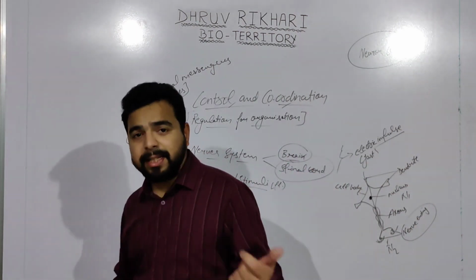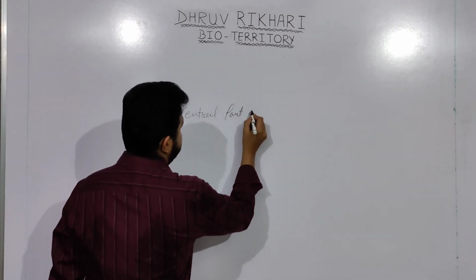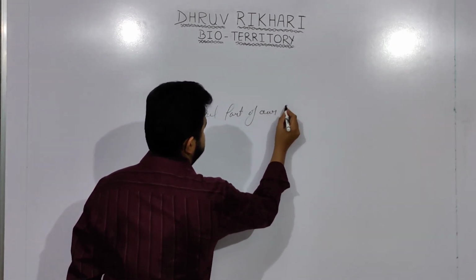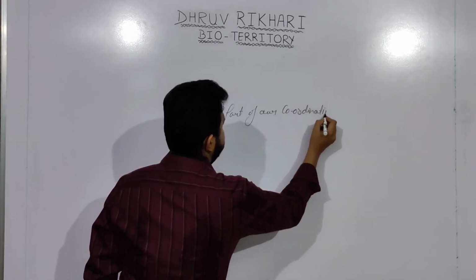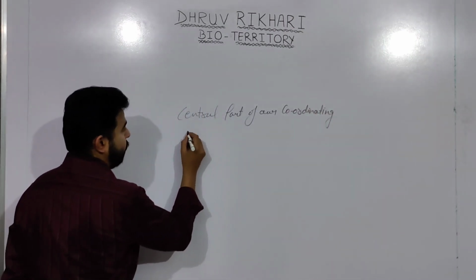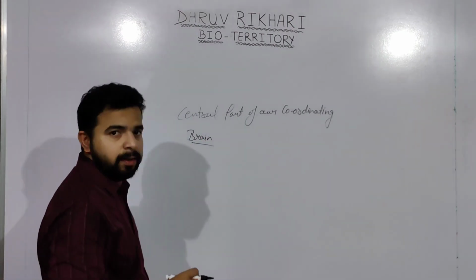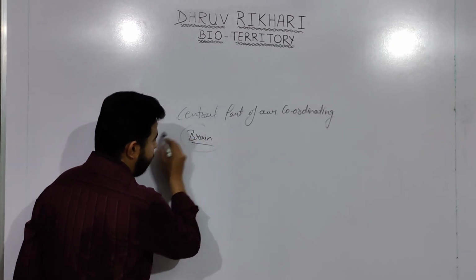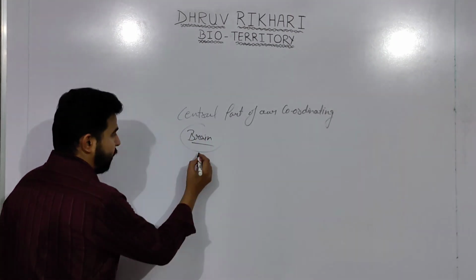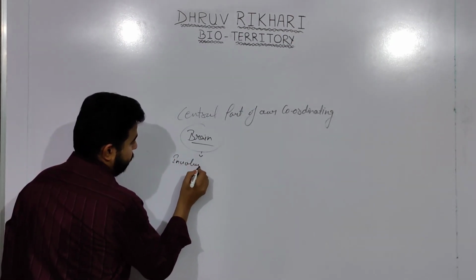Now we will discuss the brain, the central part of our coordinating system. The brain is part of the central nervous system, and it helps in controlling involuntary and voluntary actions.